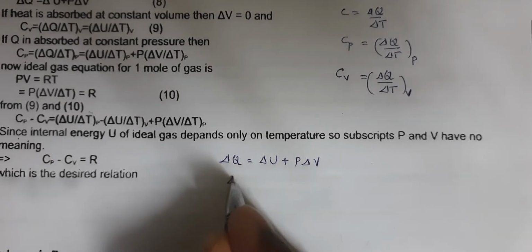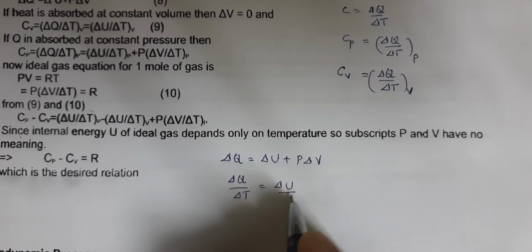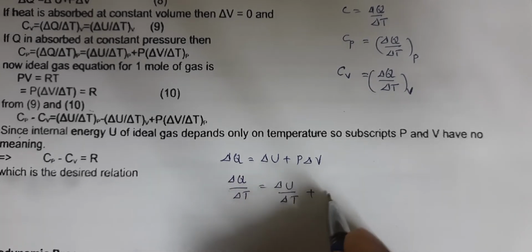So here, if you take delta Q by delta T, you get delta U by delta T plus P delta V by delta T.